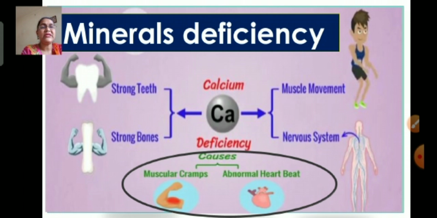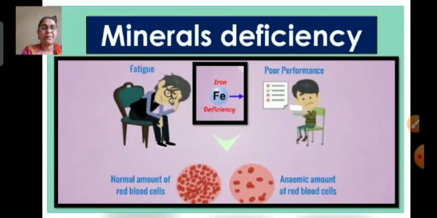Now, next we'll see iron deficiency. Iron is necessary for making a protein called hemoglobin in the red blood cells. Hemoglobin carries oxygen from the lungs to the other parts of the body. Deficiency of iron results in lack of hemoglobin, therefore lack of red blood cells. It causes poor absorption of oxygen, which leads to fatigue and poor performance in work or in school, which often leads to a disease called anemia.